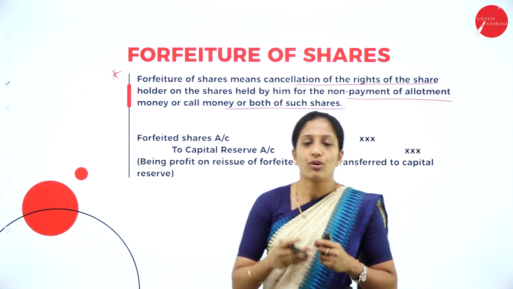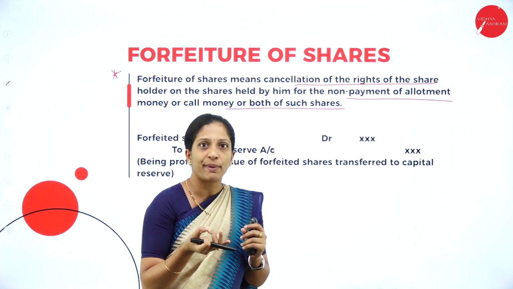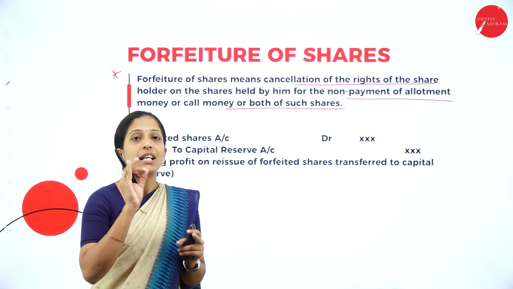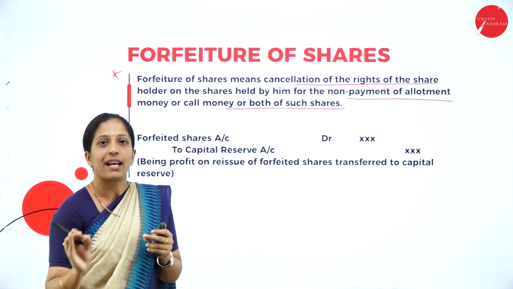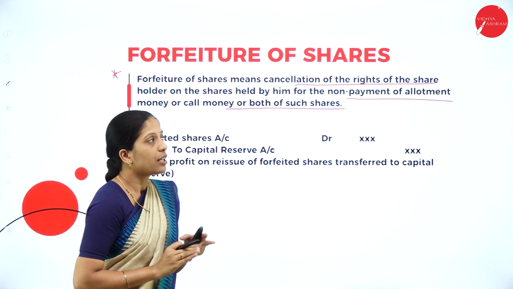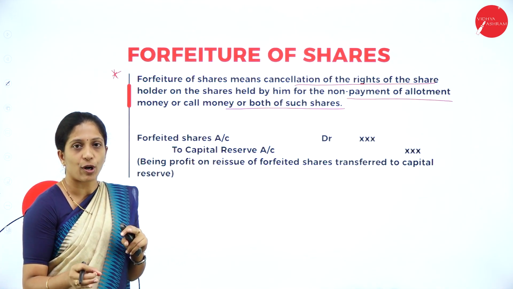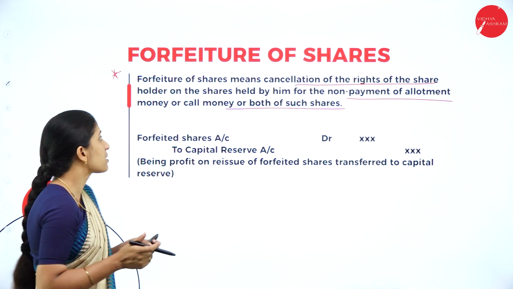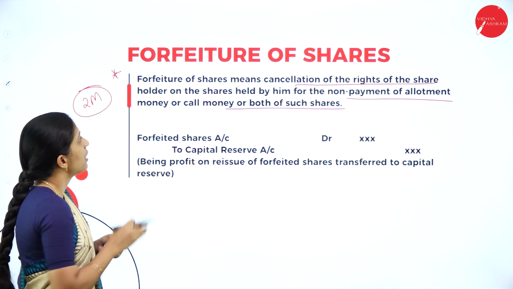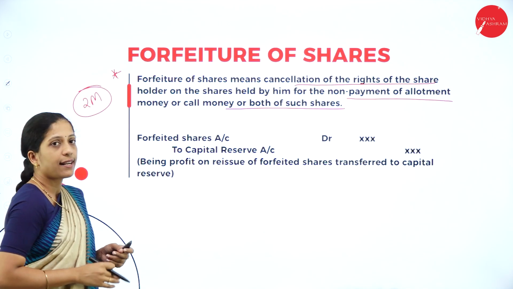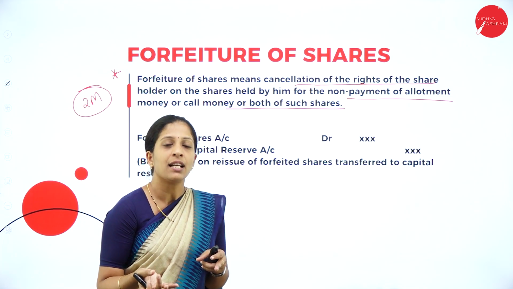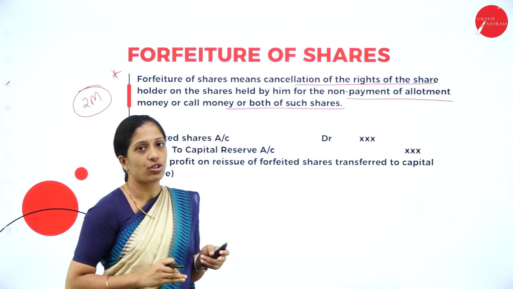So, those shareholders who have not paid either allotment money or call money, their shares we are going to cancel. That cancellation of the rights of the shareholders for not paying either allotment money or call money is called what? Forfeiture of shares. You are going to use these terms while solving problems also, and they might ask you for 2 marks. So, this is a 2 marks theory question where they will ask you what is forfeiture of shares. Forfeiture of shares means cancellation of the rights of the shareholders for not paying either allotment money or call money or both.